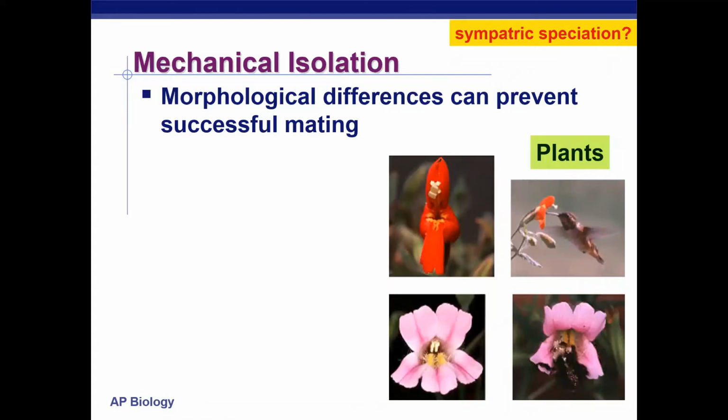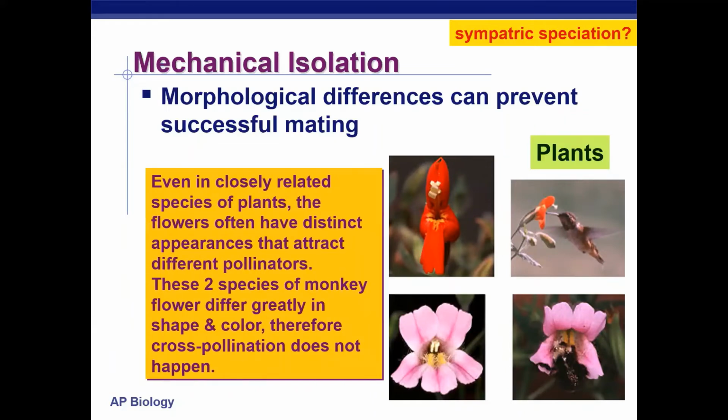Guys, next, mechanical isolation. Now, this one's kind of a weird one. This is where there are differences in their sexual organs that prevent successful mating. Now, we see this a lot with flowers.